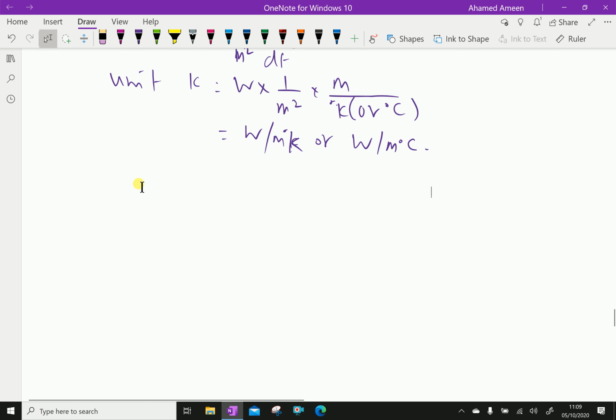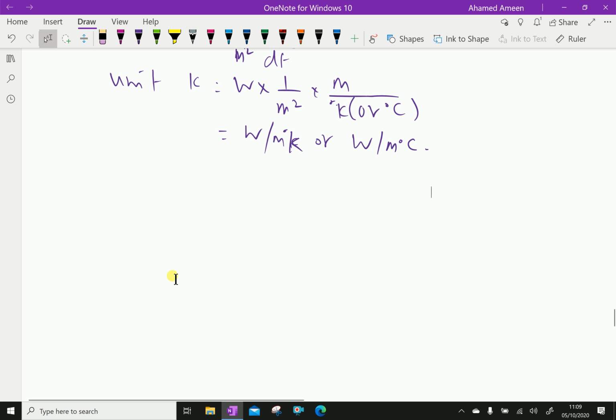Thermal conductivity, a property of material, depends essentially upon the following factors: material structure, moisture content, density of material, pressure and temperature of operating condition. These are the factors affecting the thermal conductivity of the material.